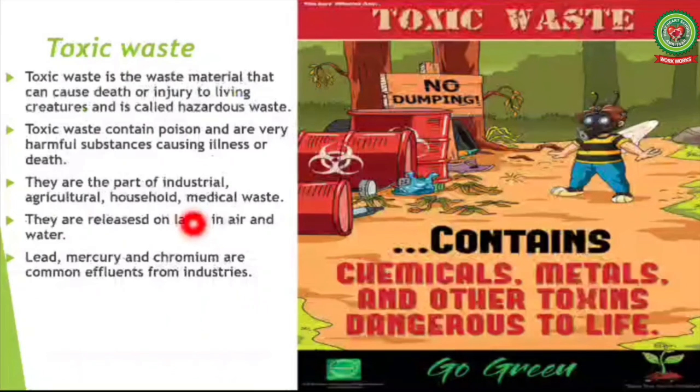Next, toxic waste. Toxic waste is the waste material that can cause death or injury to living creatures and is called hazardous waste. Toxic waste contains poison and very harmful substances causing illness or death. They are part of industrial, agricultural, household, and medical waste. They are released on land, in air and water. Lead, mercury and chromium are the common effluents from industries.